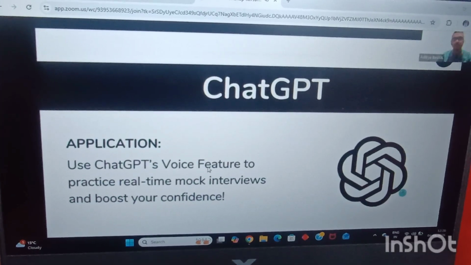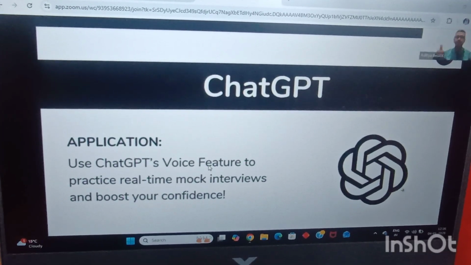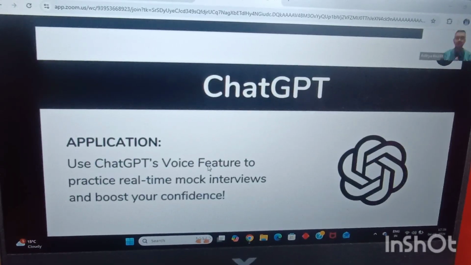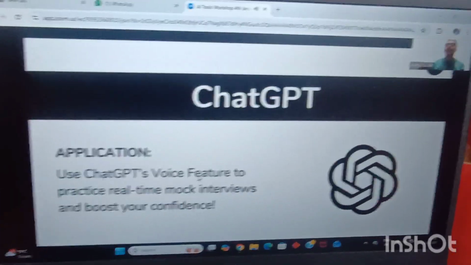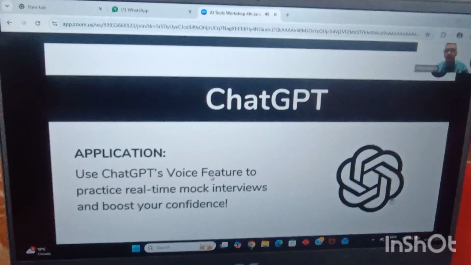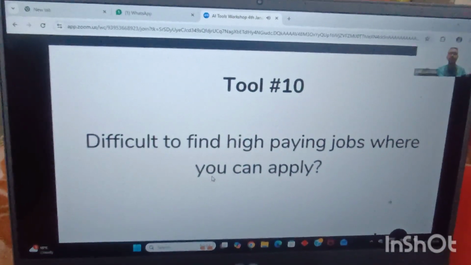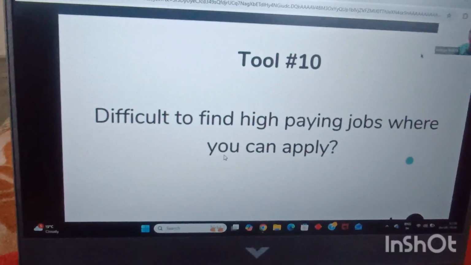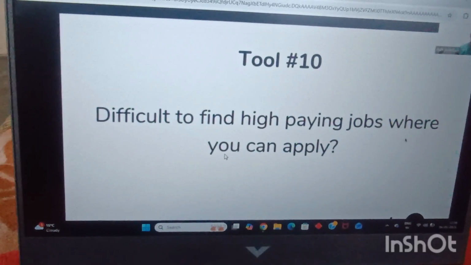Now, guys, resumes sorted, job interviews sorted. But what is one big problem remaining in actually finding a new job for ourselves? What is that one big problem which is remaining? How many of you feel it is a very, very big pain to actually be able to find good, high paying jobs where you can apply for?